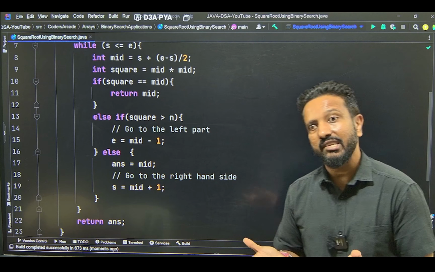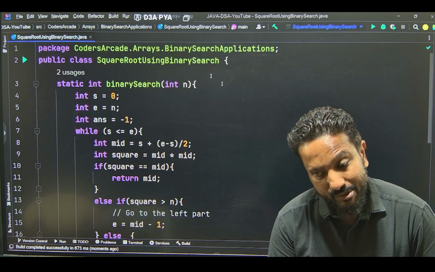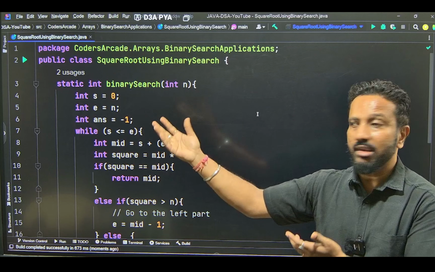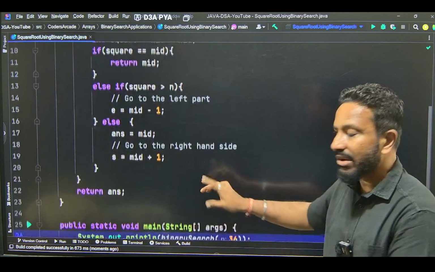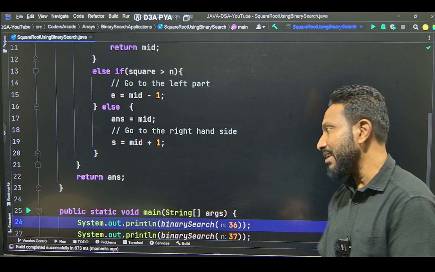And obviously the time complexity is log of n only, because you are directly using binary search as an application to find the square root of a number, and you are actually finding what? You are finding the integral part of that number. Okay, hope you have liked it.